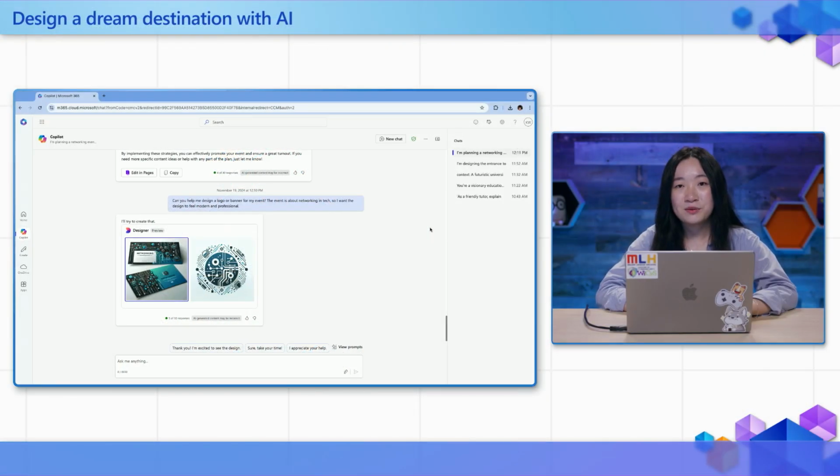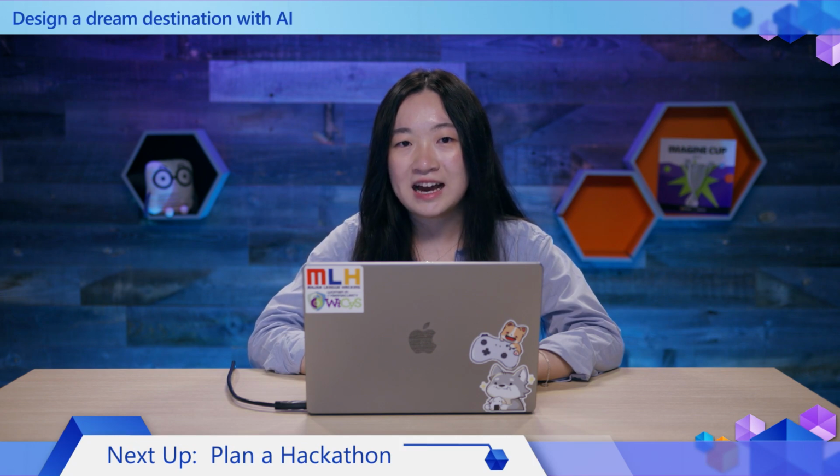Once you're happy with your event plan, marketing materials, and visuals, we want to download everything and get ready to execute. Copilot allows you to save and organize all your materials in one place so you can stay on track and ensure everything runs smoothly. In the next video, we'll look at more ways AI can assist in planning a specific event called a hackathon, so stay tuned.